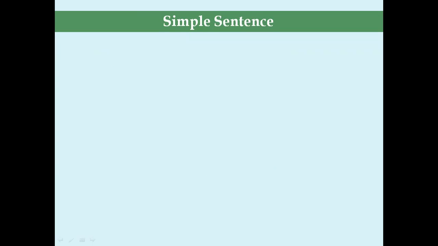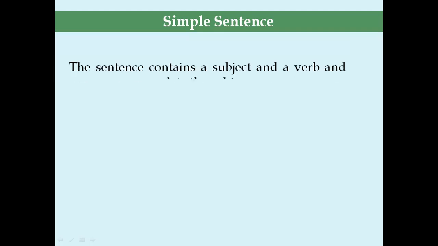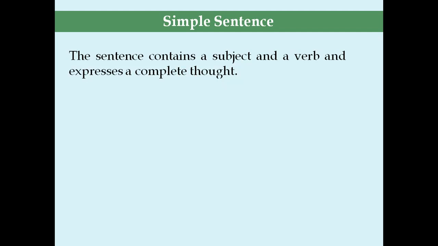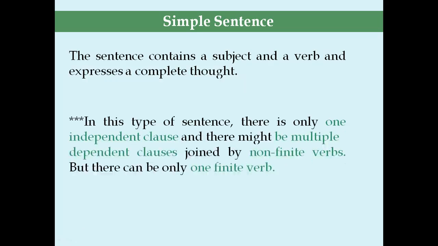Now, simple sentence. Now it will be very easy to understand a simple sentence. The sentence contains a subject and a verb and expresses a complete thought. In this type of sentence, there is only one independent clause and there might be multiple dependent clauses joined by non-finite verbs, but there can be only one finite verb.